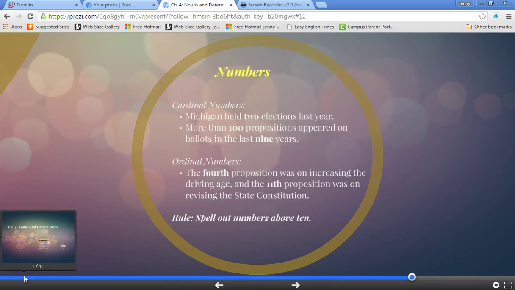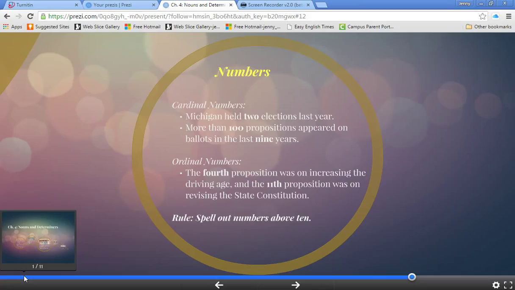numbers. Generally, for numbers above 10, either cardinal, 1, 2, 3, 4, 5, or ordinal, first, second, third, fourth, spell out numbers above 10. I mean, actually, that should say numbers below 10. Spell them out. So if you have 1, you should just have the word one. 2, you should have the word two. But 100, you can write the number 100. And then in ordinal numbers down there, 11th is spelled with the number 11 and then TH after it.